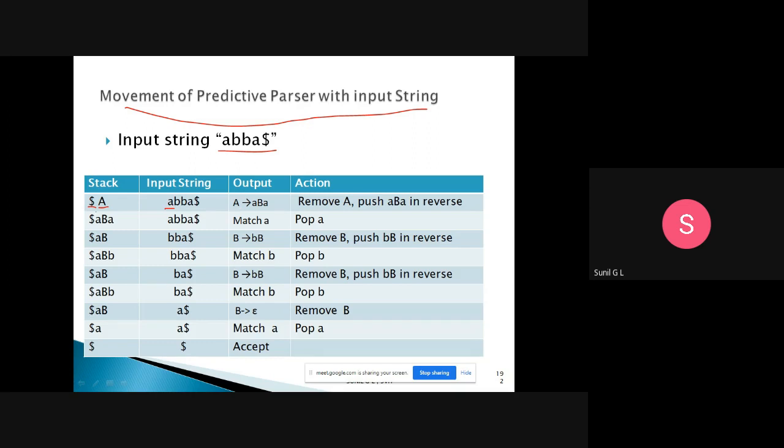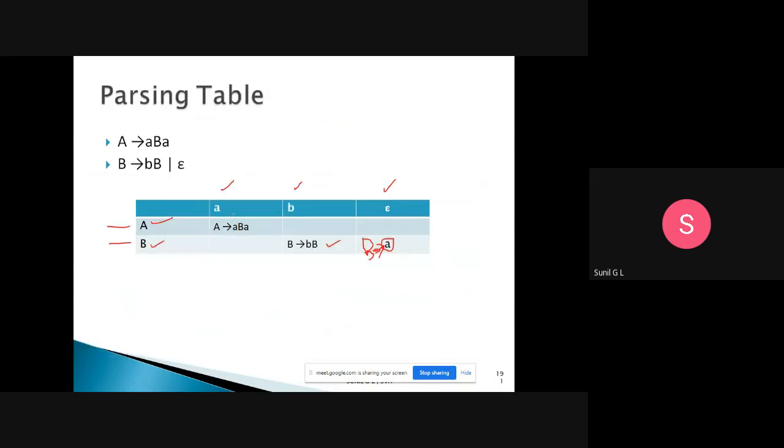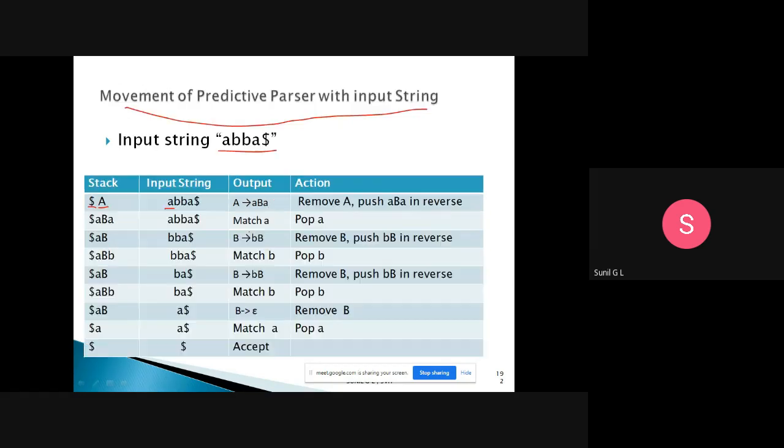So the production taken will be A tends to small a, capital B, small a. This is the output. Then what action do we need to do? We need to remove A from the stack and push a, B, a in reverse order.